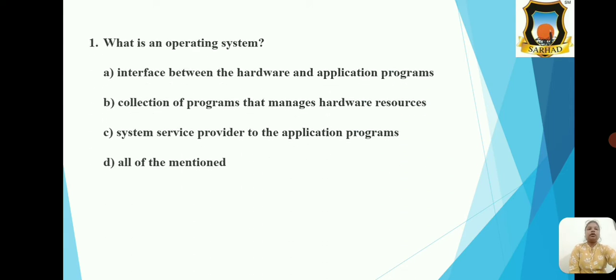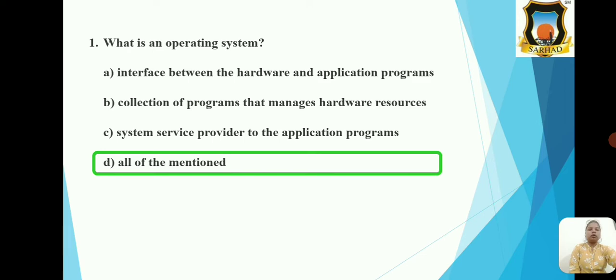First MCQ, what is an operating system? And the options are interface between the hardware and the application programs, collection of programs that manages hardware resources, system service provider to the application programs, and all of the mentioned. So the correct option is option D, that is all of the mentioned.